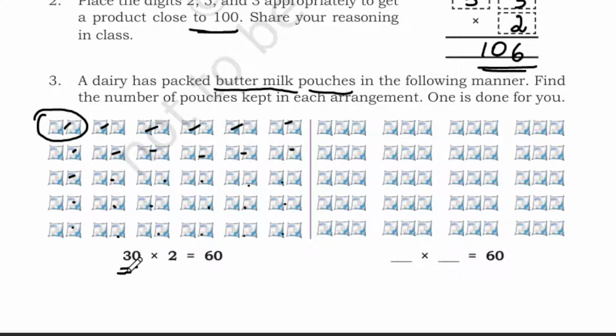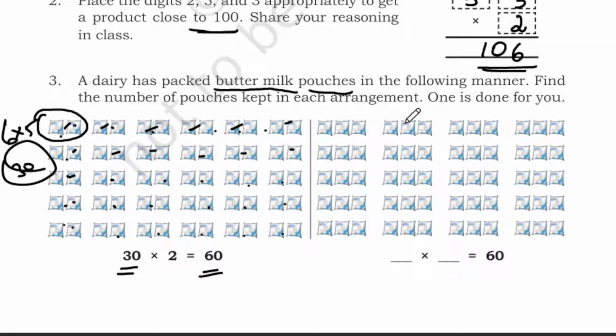So we have totally 30, and each group we have 2. So 30 into 2 is 60. Or else you can calculate like this also. We have 1 2 3 4 5 6, 6 rows, and 1 2 3 4 5 columns. So 6 into 5, you will get 30.